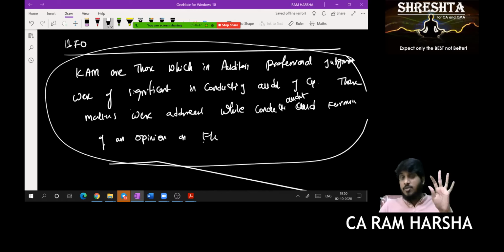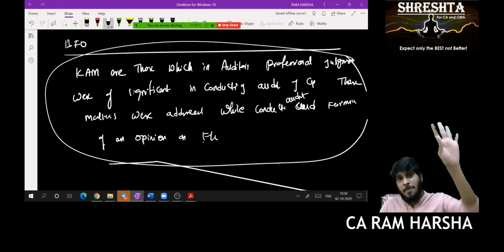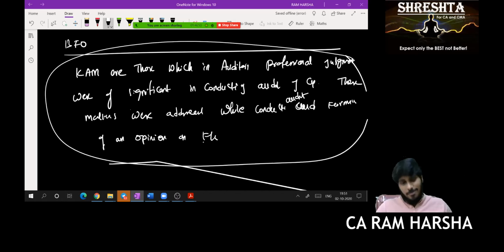These matters were addressed in the context of our audit of the financial statements as a whole and in forming our opinion thereon. This is a definition which we exactly copy and paste in the audit report.